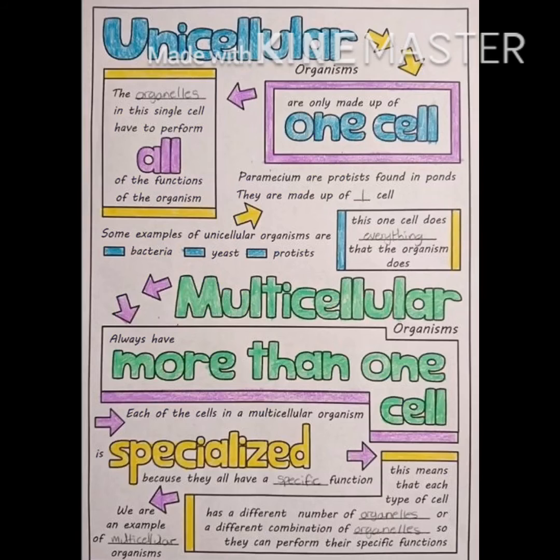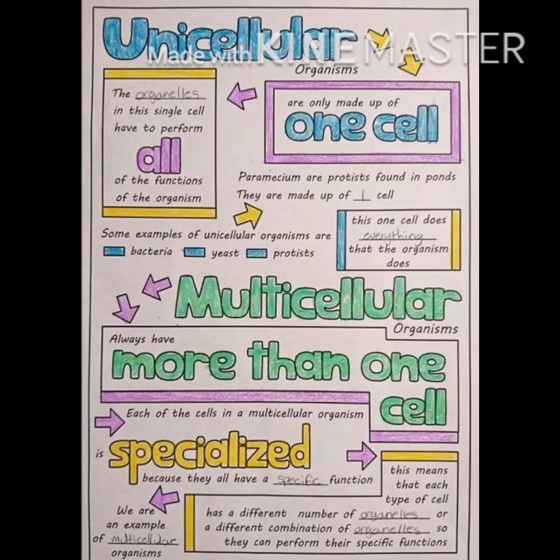So in unicellular organisms, there is a single cell, and that single cell is responsible for all the activities performed within the body. Next is multicellular, having more than one cell.